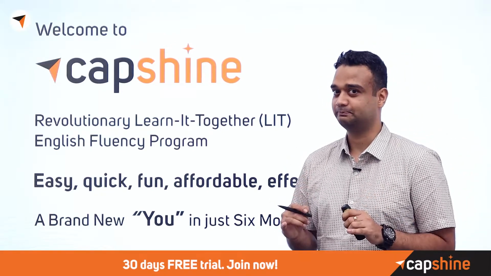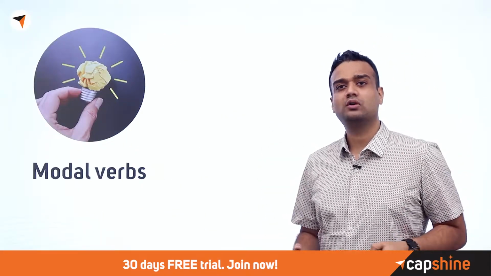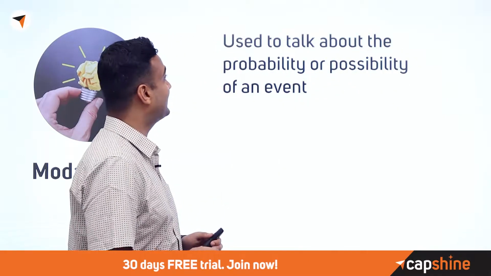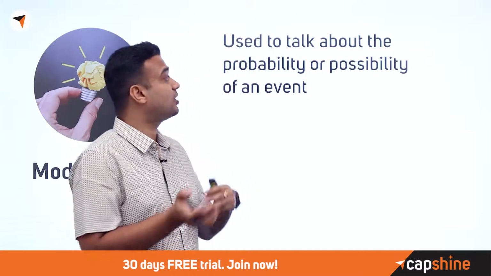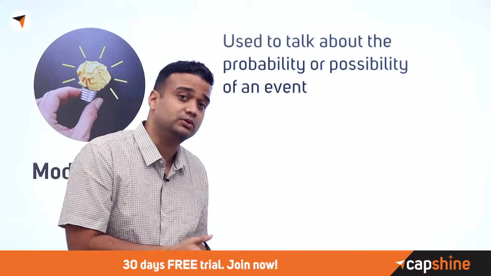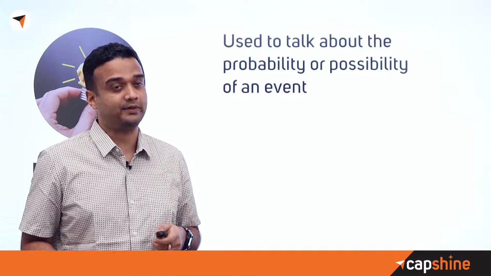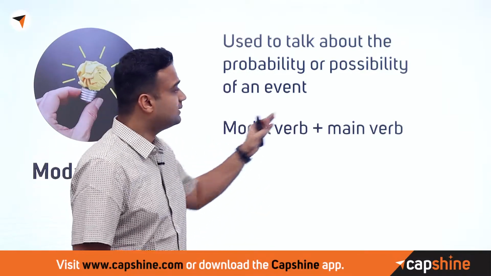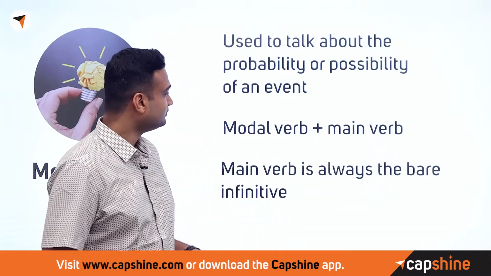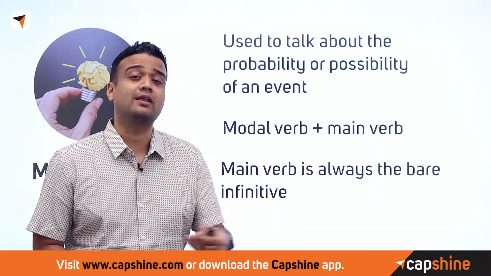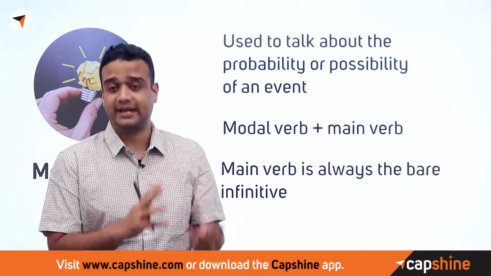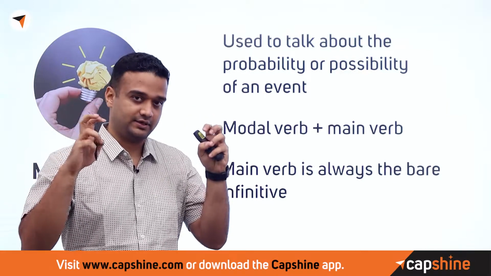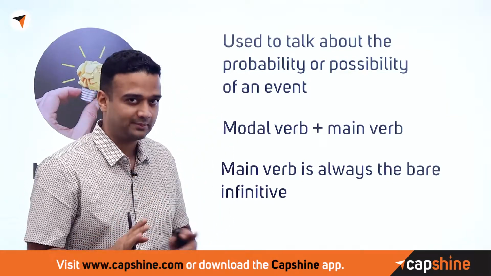So what are modal verbs? Well, these are a class of verbs that can be used to talk about possibilities or something that is probable, that is likely or unlikely to happen. Usually when we use modal verbs, we use them with the main verb, and the main verb is without any other preposition or any other changes, and we'll see what that is. This is called the base form of the verb without the infinitive. Don't get too worried about what that means right now.